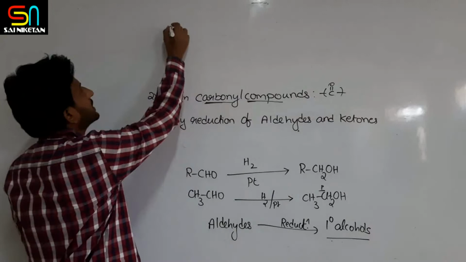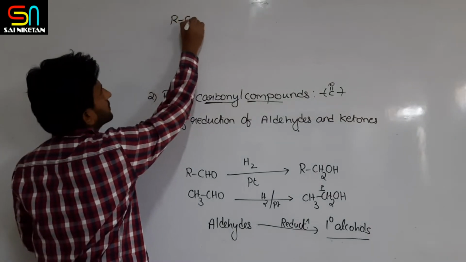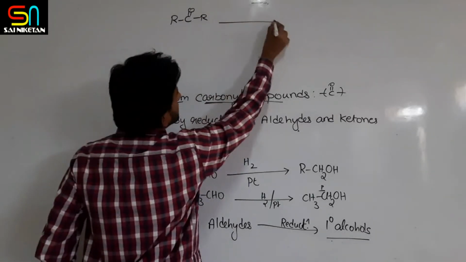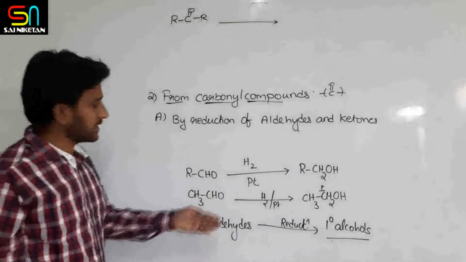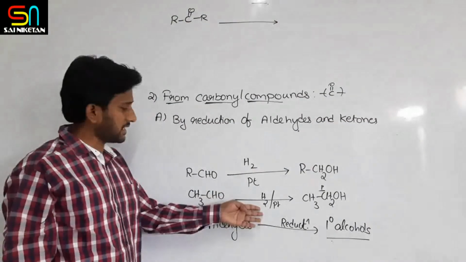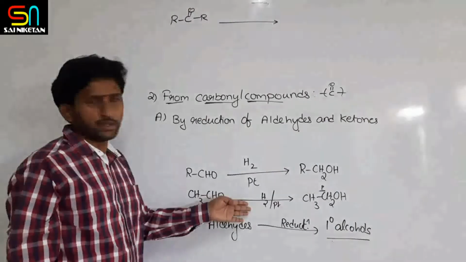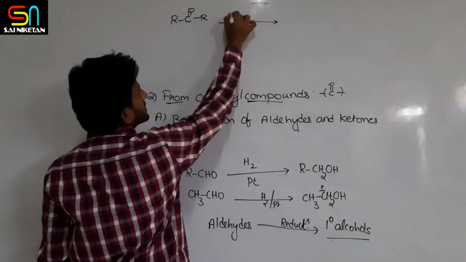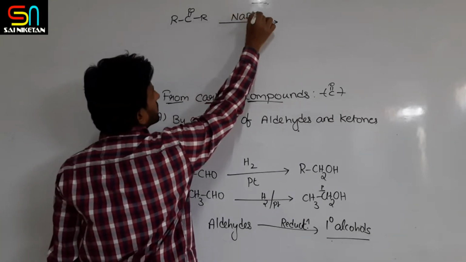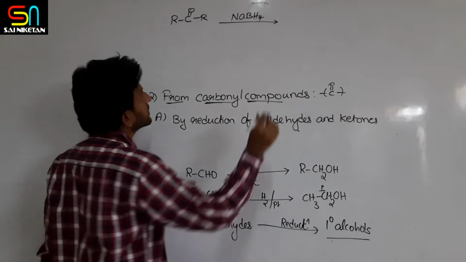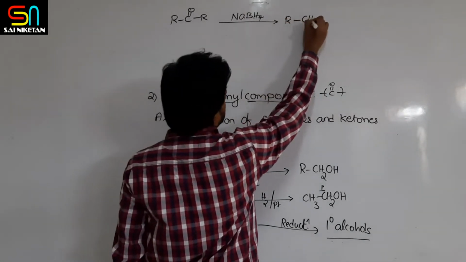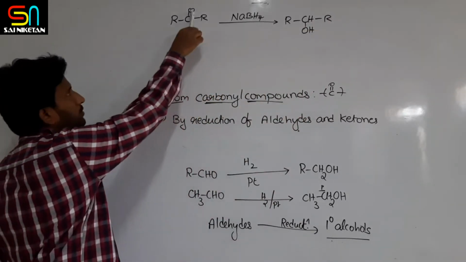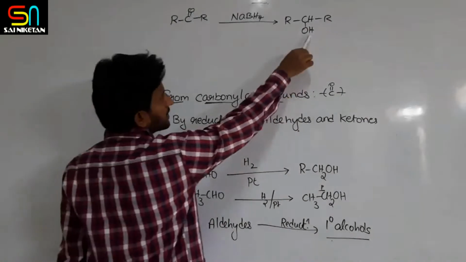Next we will see ketones. So we can also take the reduction of ketones. For example, RCOR ketone on reduction, as you know, you can use a reducing agent like catalytic hydrogenation, or lithium aluminum hydride, or sodium borohydride. Let us say I am using sodium borohydride for reduction. It produces R-CH(OH)-R, because hydrogen is added across this C=O group.